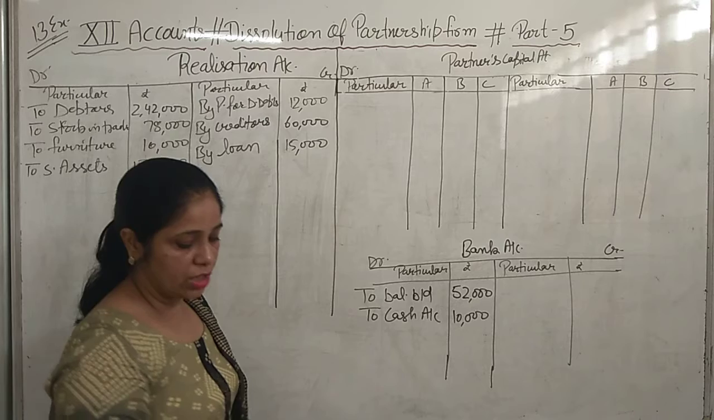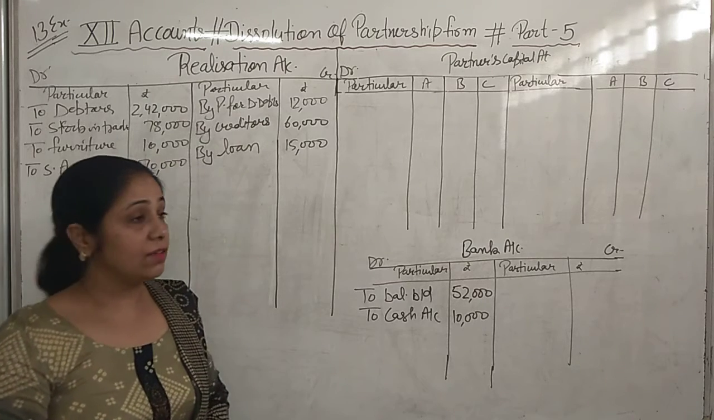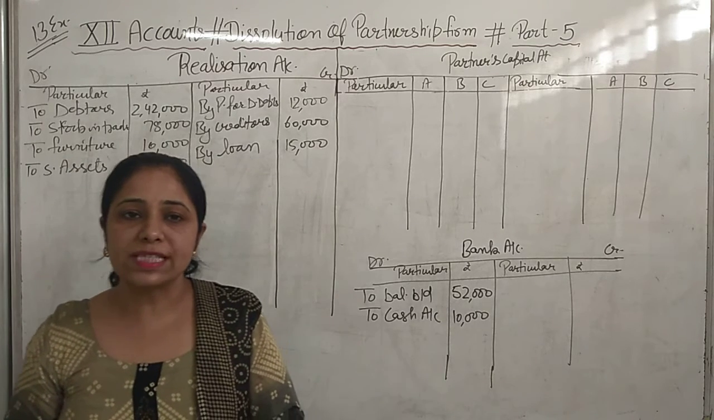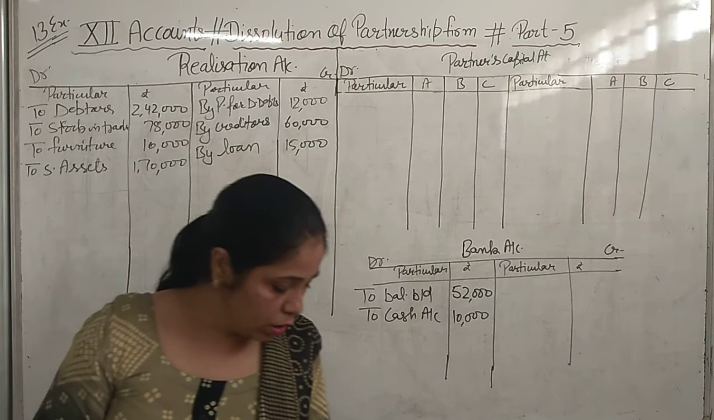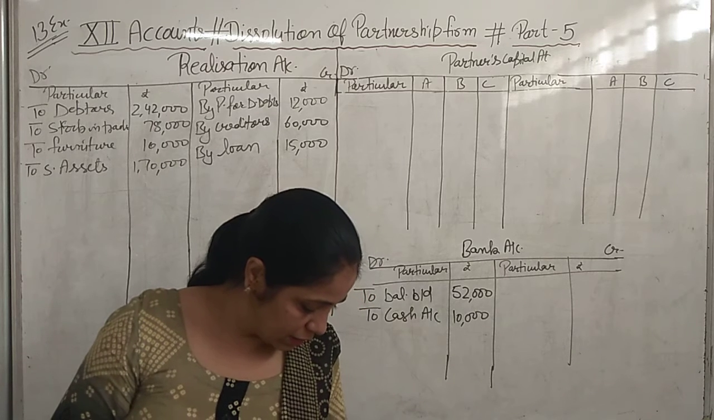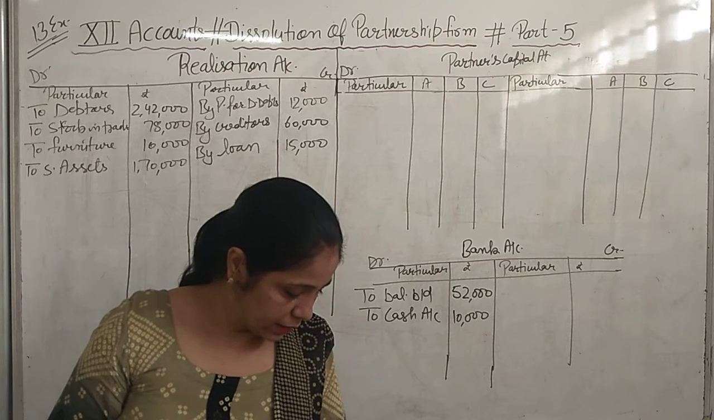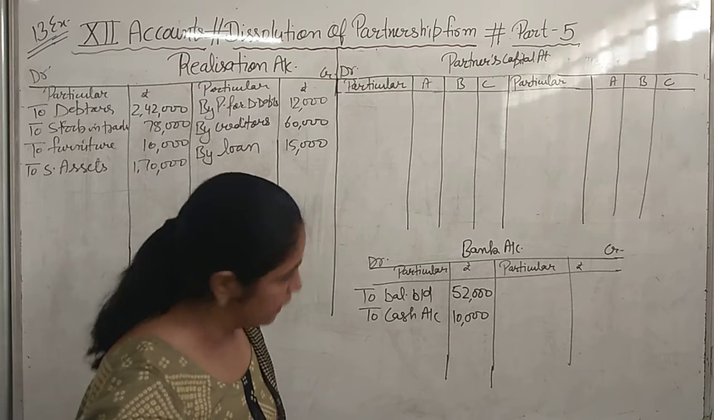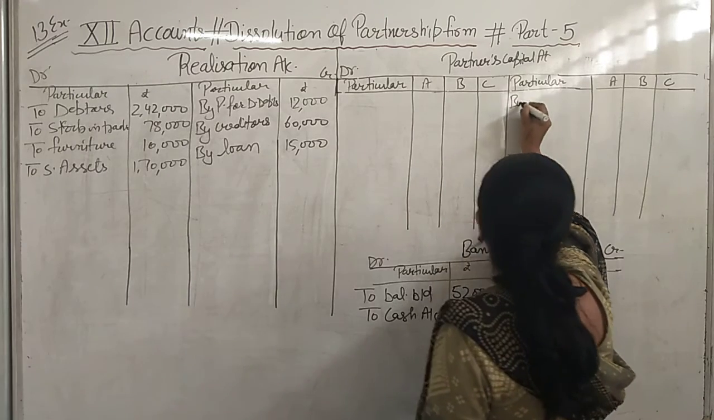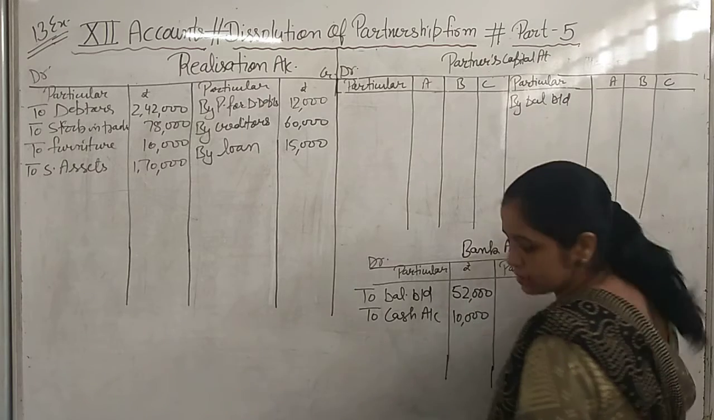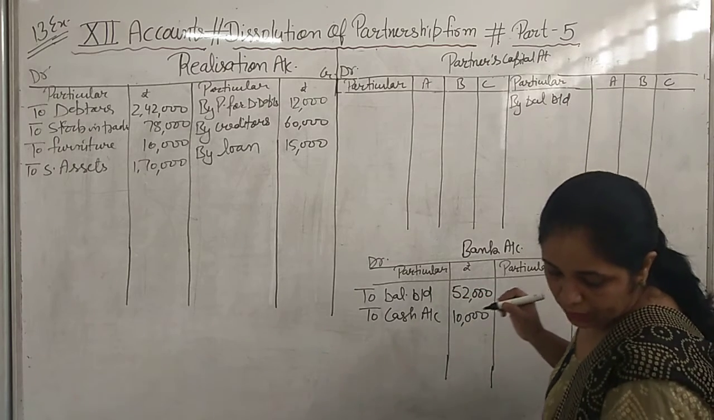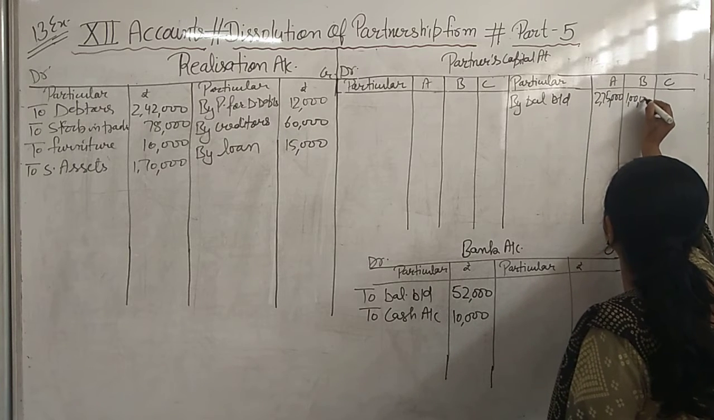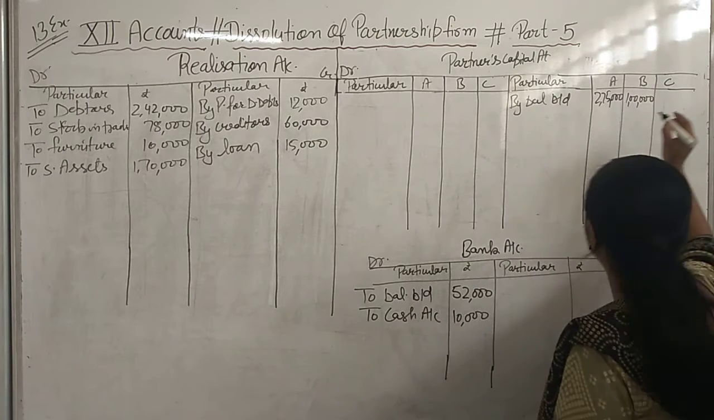Now workmen compensation reserve. I have told you that before transferring the workmen compensation reserve to the realization account, you will see how much liability is there related to workmen compensation. See, it's given in the question. Capital accounts we will transfer after reading the information given to you. The capital account balances we will write on the credit side of the capital accounts by balance brought down: A 2,75,000, B 1 lakh, and C 70,000.